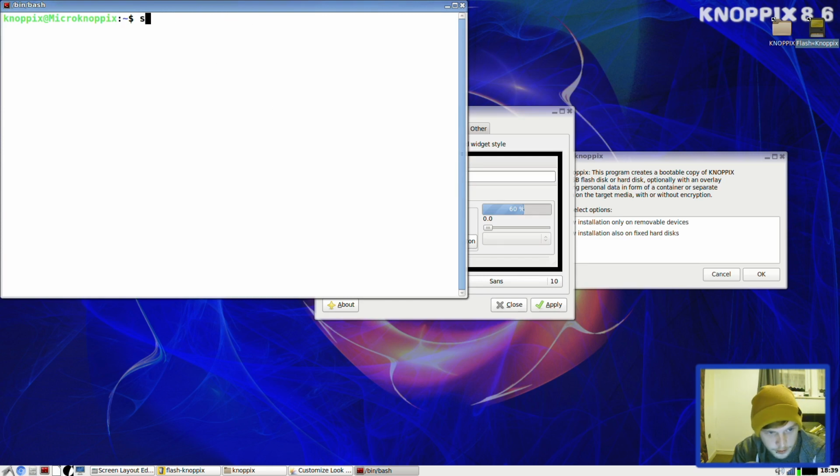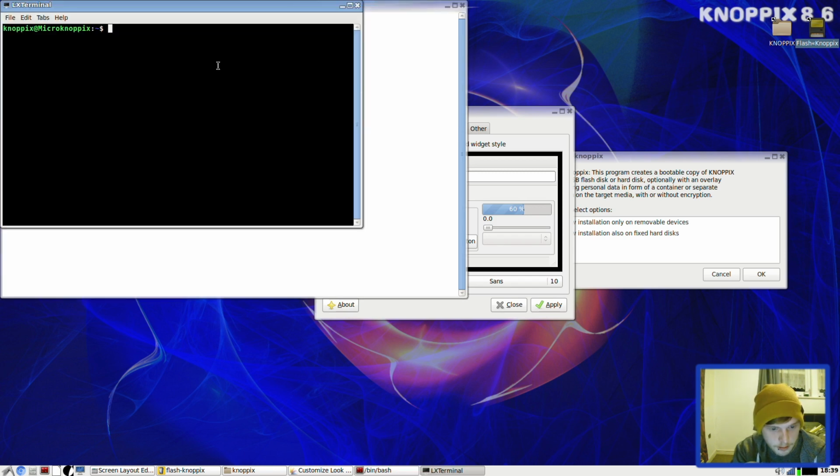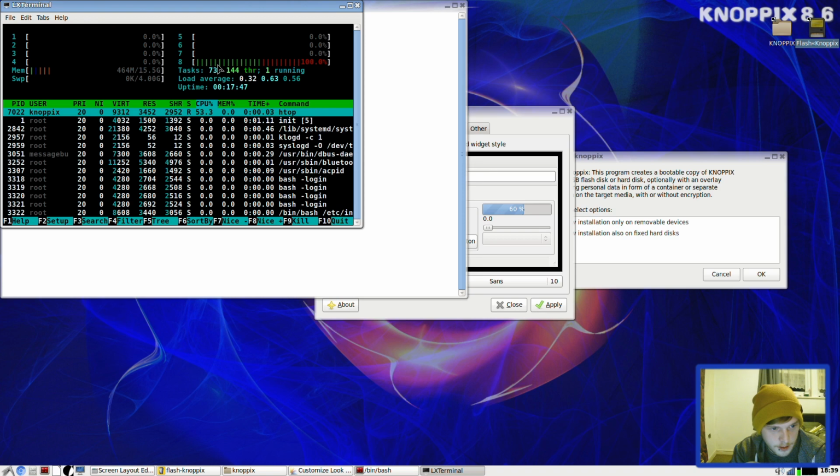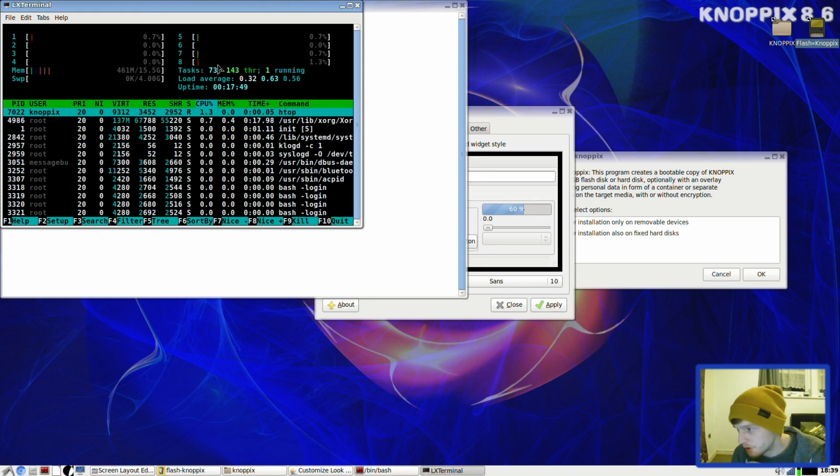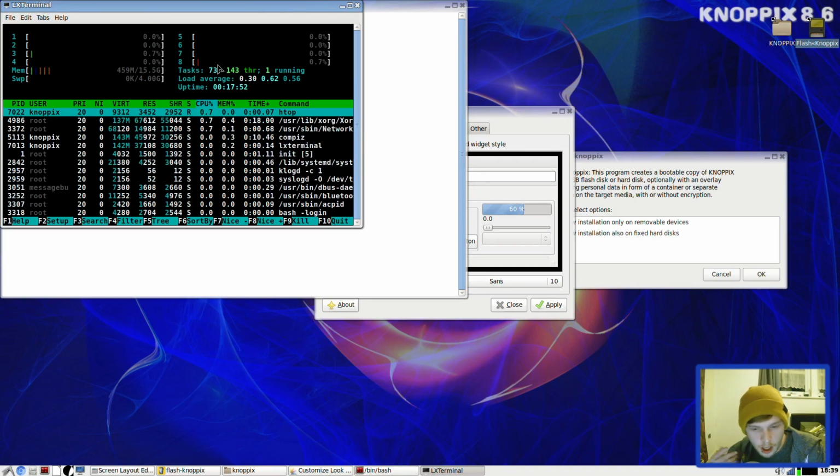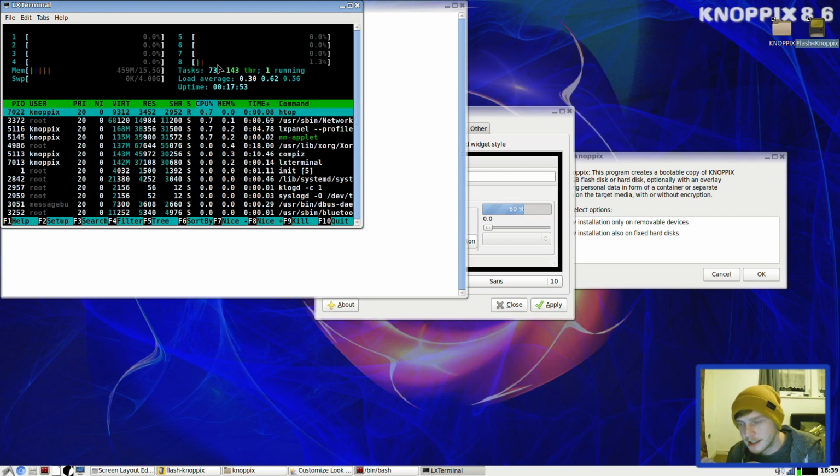Oh, don't need to do a sudo, do I? And I'm going to assume it has htop. Let's have a look. Yes. So at the moment we're using 416 megabytes RAM. I will do a reboot and we'll get a fresh reading of what it's using.